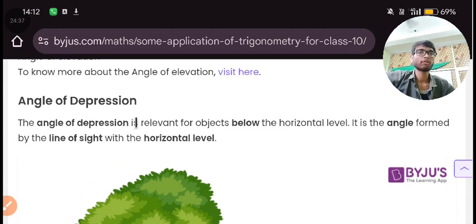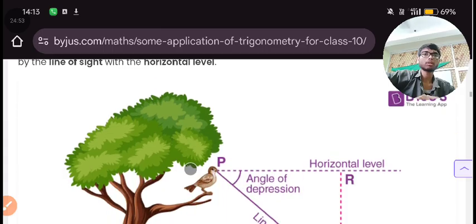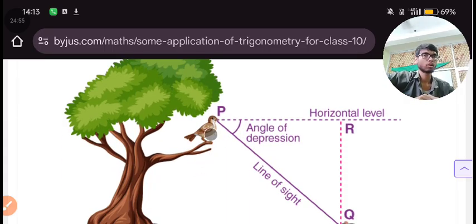Here you can see the angle of depression is relevant for objects below the horizontal line. It is the angle formed by the line of sight, and this line of sight will also be below the horizontal level. With an example, let's try to understand. This is an object. We are considering this horizontal level. Okay, this line is the horizontal level. So above this horizontal will be the angle of elevation. But right now you can see this is below the horizontal level. So that's why this will be the angle of depression.